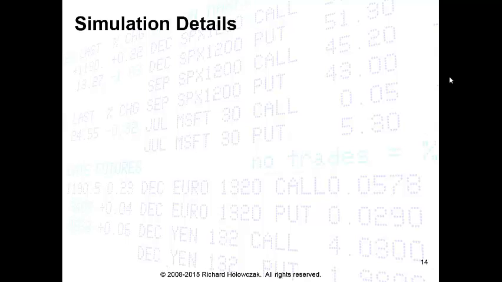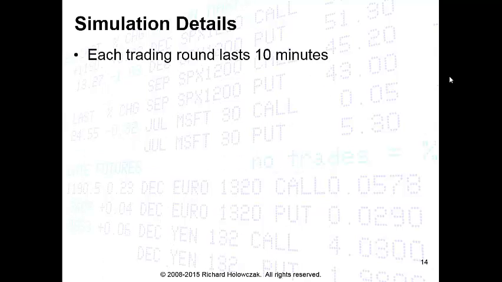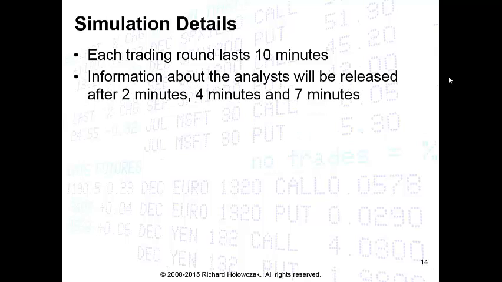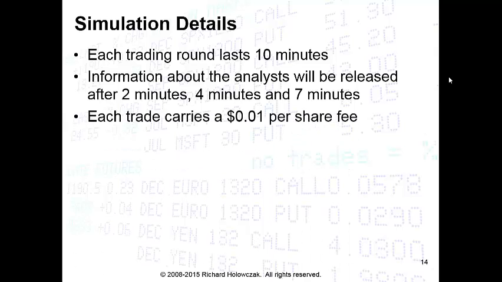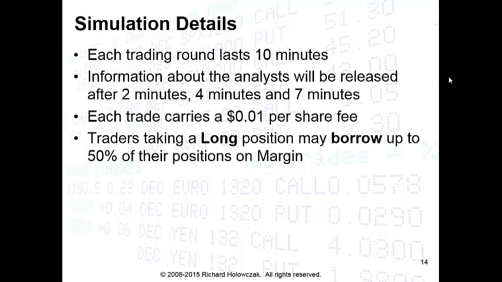Now I'd like to talk a little bit more about the simulation details. Each trading round is going to last for 10 minutes, so we have a lot to get through within 10 minutes. Information about the analysts will be released at the 2-minute, 4-minute, and 7-minute mark. Each trade that you carry out will come with a 1 cent per share trading fee. Think of this like a commission. So each time you trade, whether you're buying or selling, you'll be charged 1 penny per share, and you'll see that in your accounting statement.